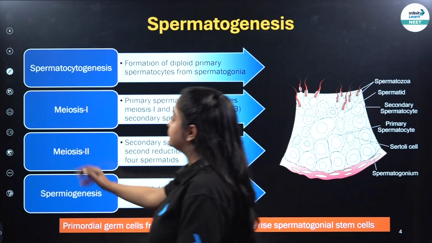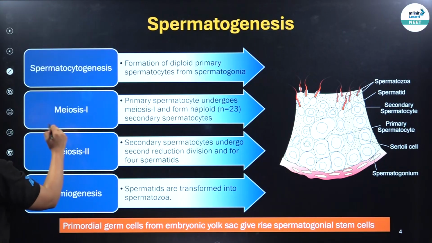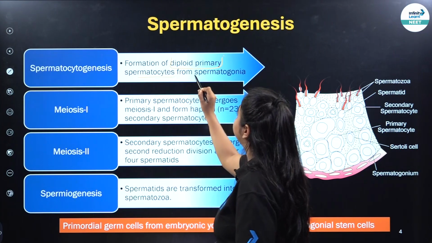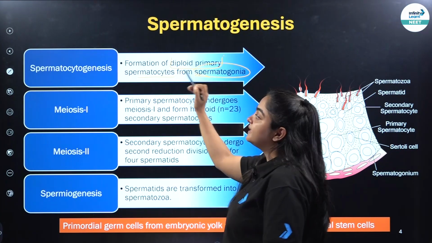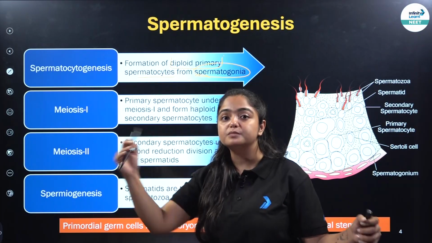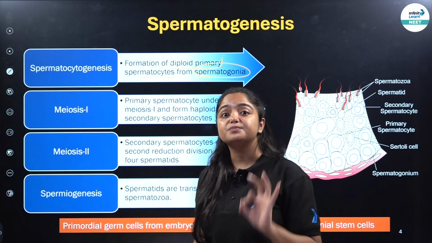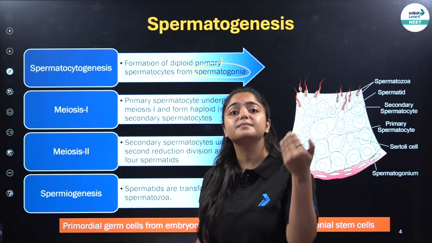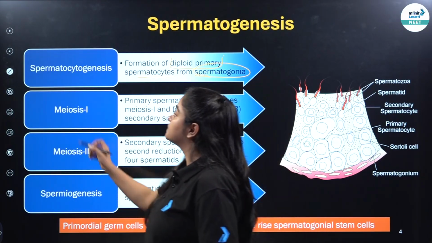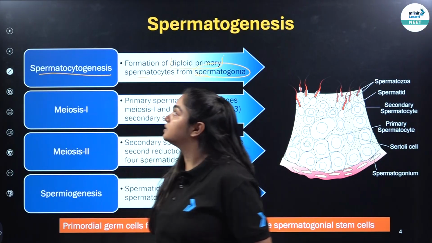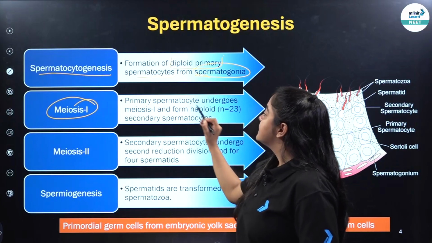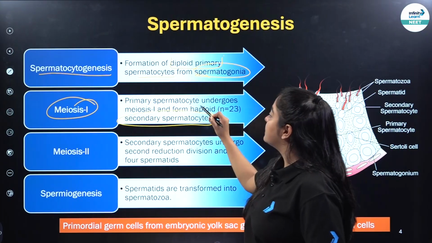Now, here you can clearly see the process of formation of the diploid primary spermatocyte from spermatogonia. In the first step, from the spermatogonia, mitosis takes place and it forms primary spermatocyte, right? Primary spermatocytes are diploid in nature. Why? Because mitosis took place. So the formation of the primary spermatocyte from the spermatogonia is known as what? It is known as spermatocytogenesis, correct?